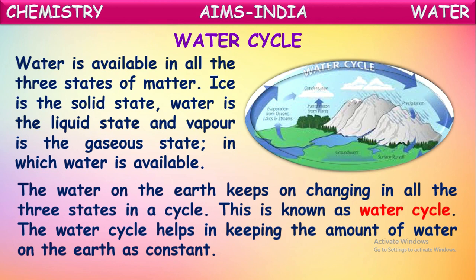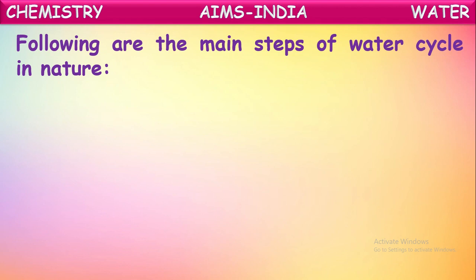Okay. Now let us see what this water cycle is and what processes are involved in it. We are saying water is converting from one form to another in this water cycle process. What are those different processes occurring in the water cycle? Let us see here. The following are the main steps of the water cycle in nature. Yes, it is a very interesting thing. We are not doing anything in this water cycle. This is a process which occurs because of changes in nature. It is occurring naturally. So what are the different steps in this water cycle we are going to see here.